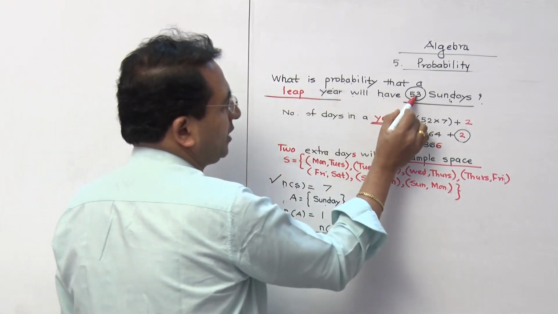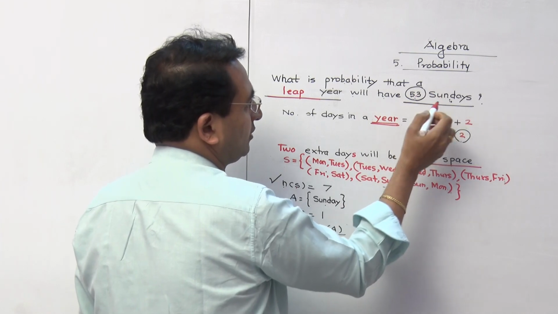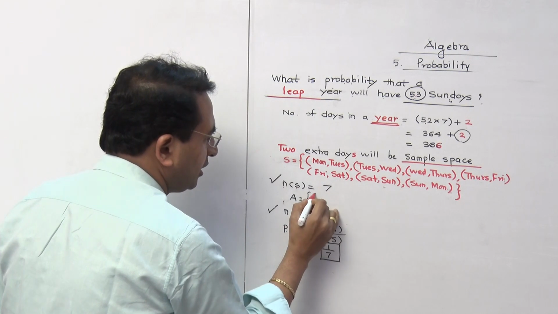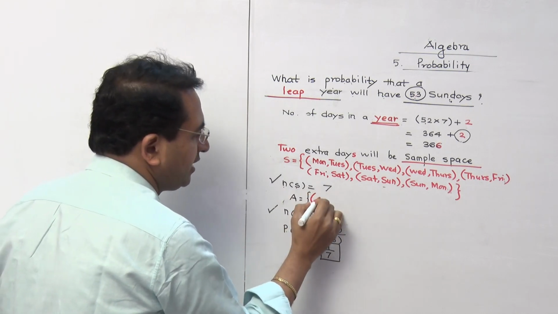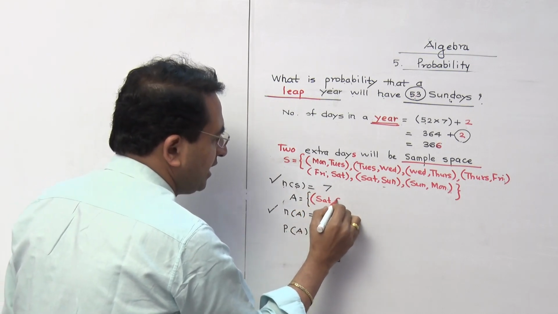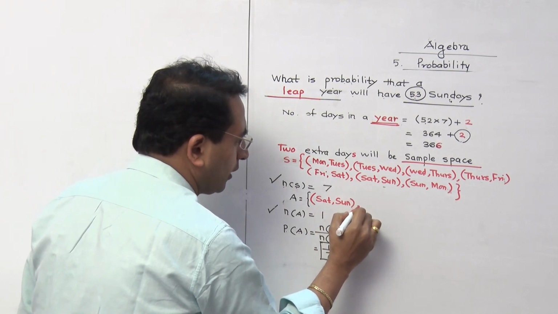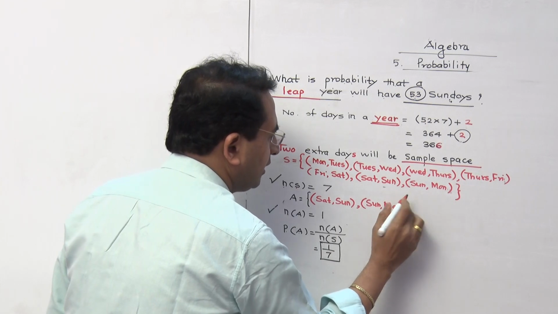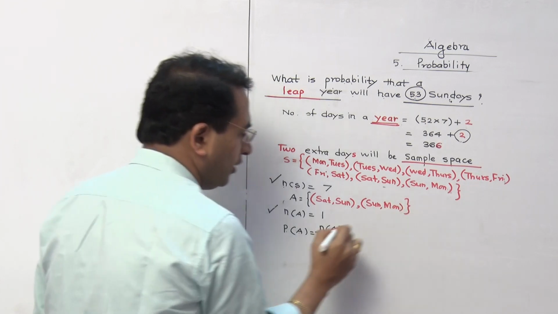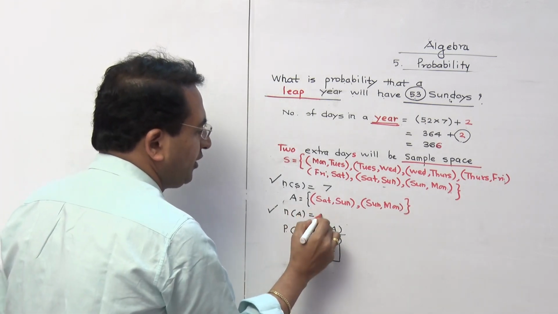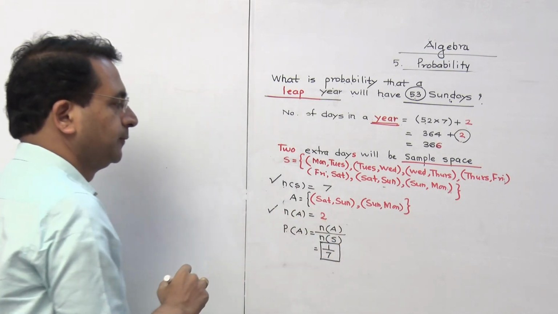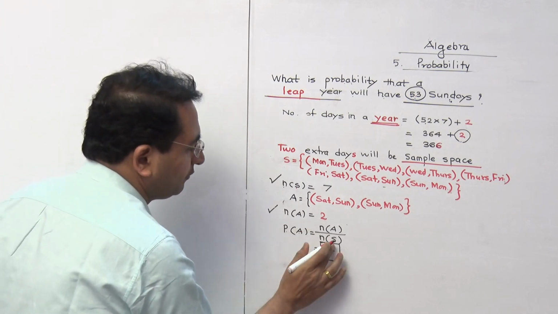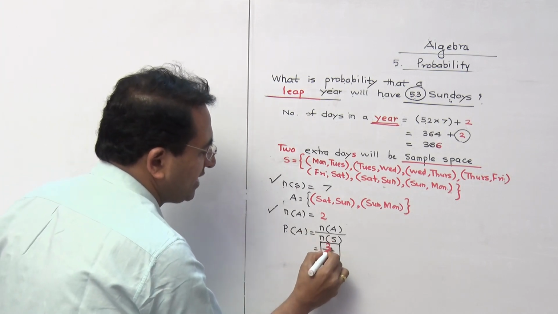We want the leap year to come along with 53 Sundays, and that's why here I should write that the event is Saturday Sunday or Sunday Monday. Is that clear to you? So N of A is going to be 2. And therefore the probability of that is going to be 2 by 7.